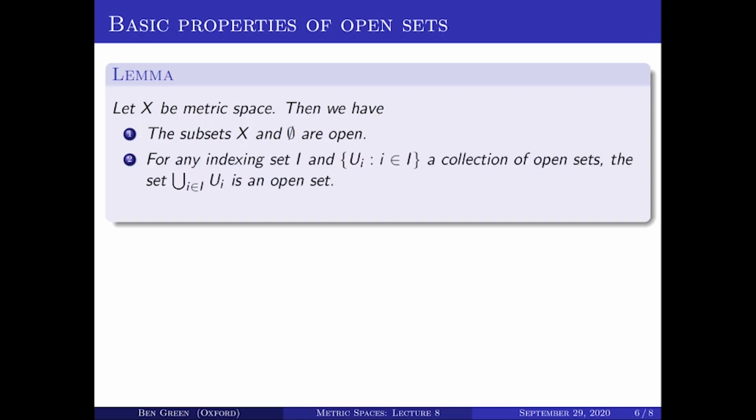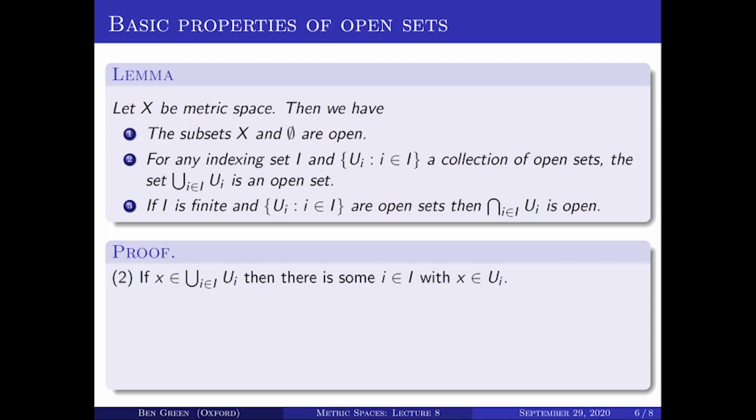Second point is that an arbitrary union of open sets is open. So more formally, for any indexing set capital I, and for any collection U sub little i, with i being in capital I, of open sets, the union of those U sub little i's is an open set. And then the notion of being open is also closed under finite intersections. So if the U sub little i are open sets, where the indexing set capital I is now just a finite set, then their intersection is open.